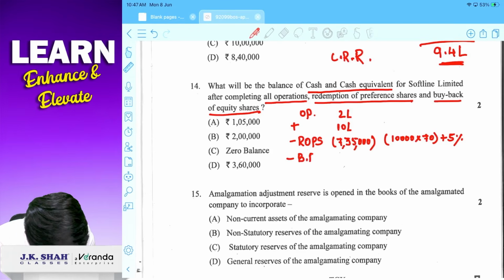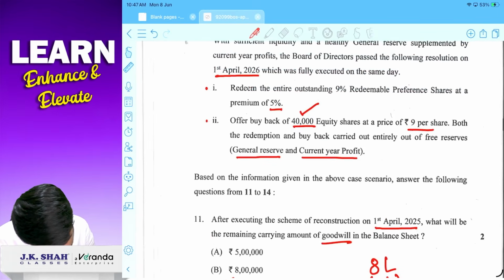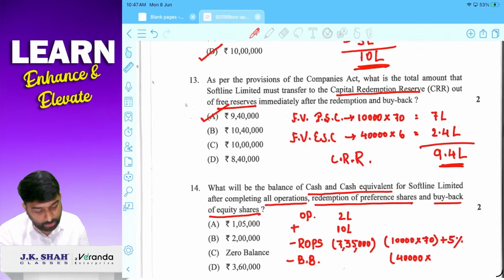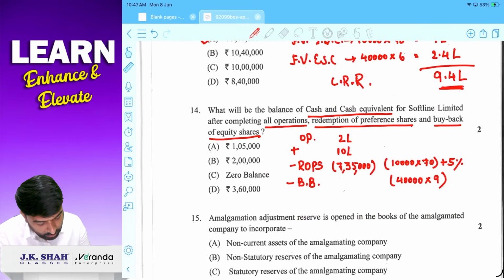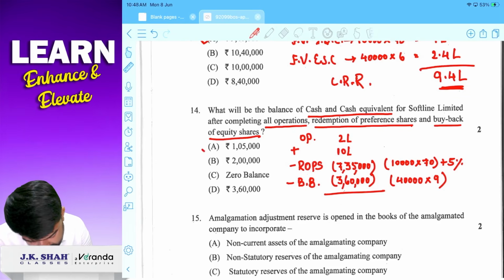And for buyback, how much must we have paid? 40,000 into buyback price of 9 rupees, correct? 40,000 into 9 would be 3,60,000. Correct? So this much cash we will have. So 12 lakhs minus 735, 1,05,000. Answer is 1,05,000.